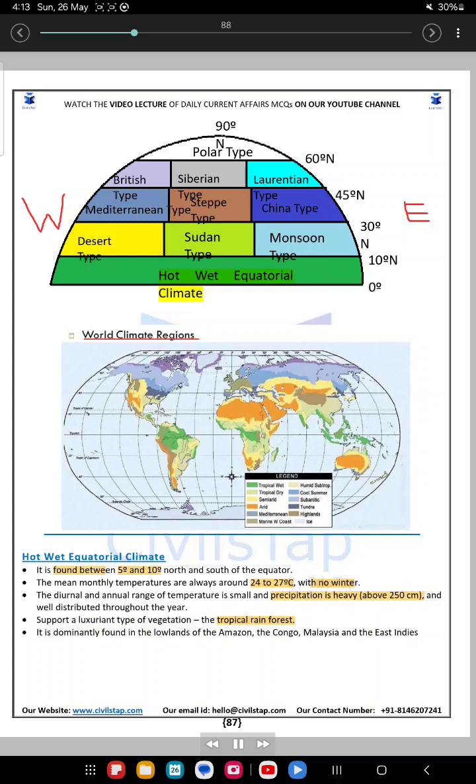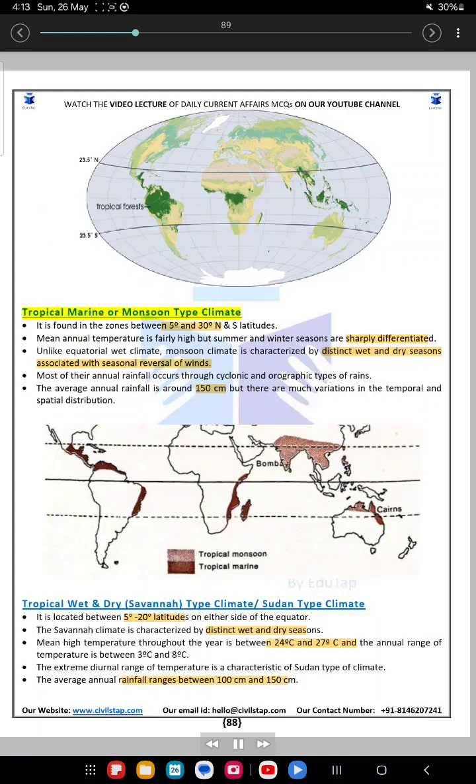Hot wet equatorial climate. Desert type. Sudan type. Monsoon type. Steppe type. China type, Mediterranean type. Laurentian type. Siberian type. British type. Polar type. 0, 10 degrees north, 30 north, 45 degrees north, 60 degrees north, 90 north.